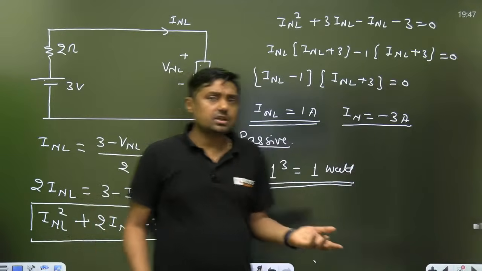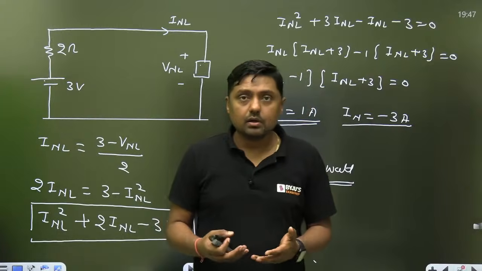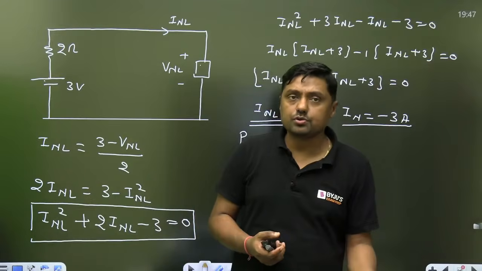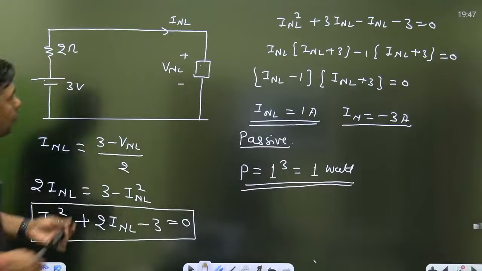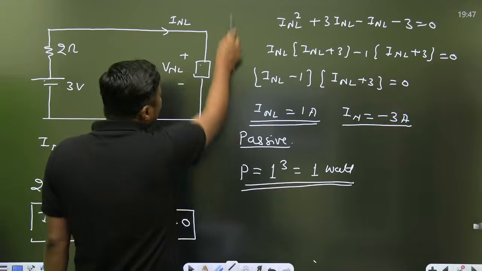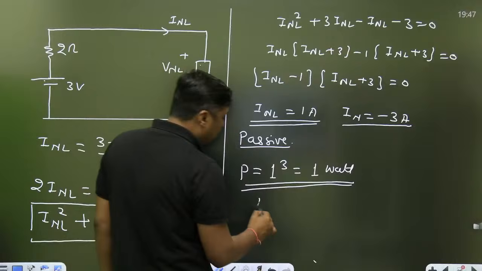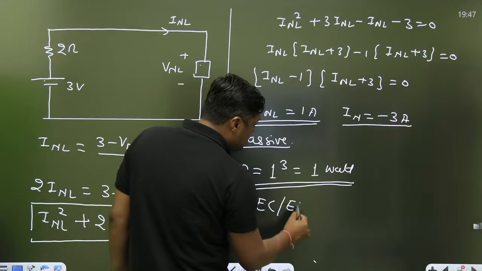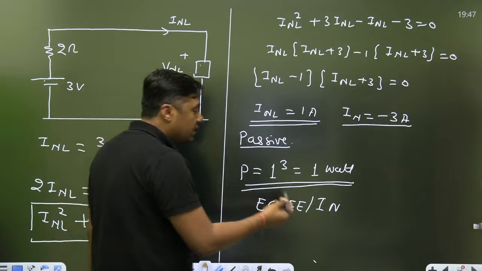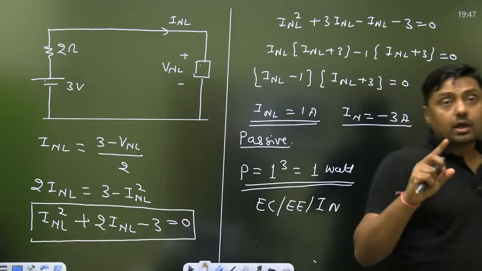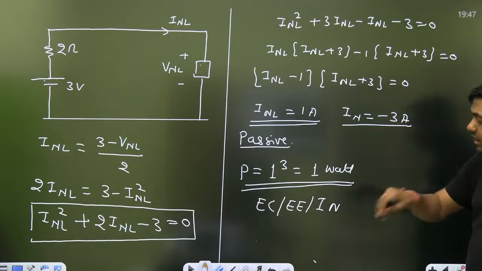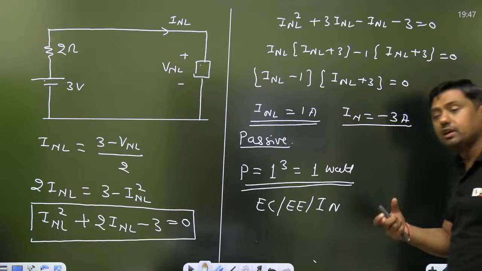That is just a practice session, and we are getting the idea which type of questions they may ask and what are the different approaches to solve a particular question. Okay, very simple. So 1 watt, that is the non-linear resistance. And this session is important for electronics students, electrical students, instrumentation branch. Network is common in electronics, electrical and instrumentation, right? And that's why I'm trying my best to cover the questions from electronics branch, electrical branch, as well as instrumentation branch, so that you will get an idea.